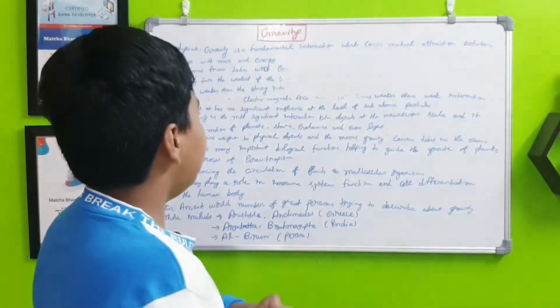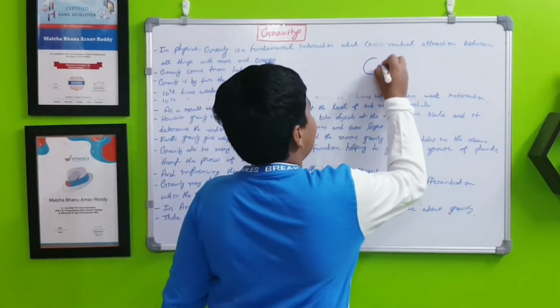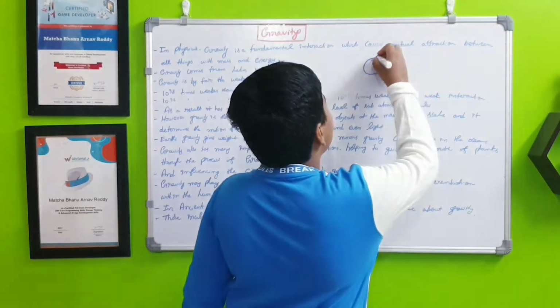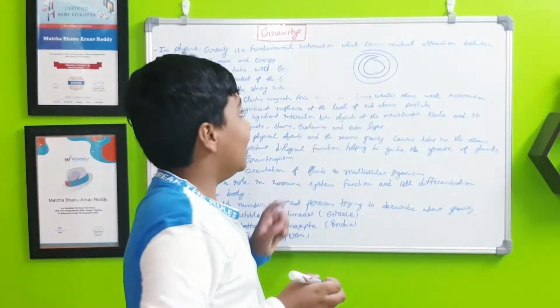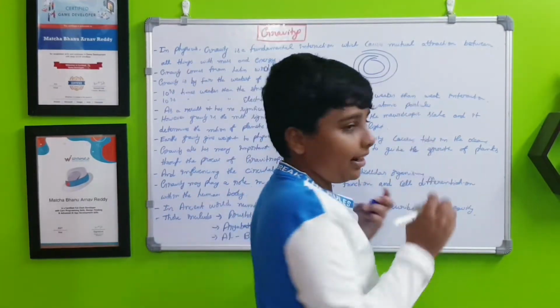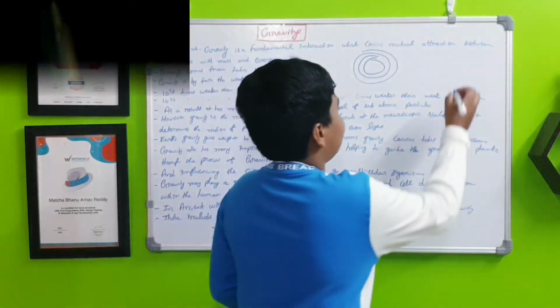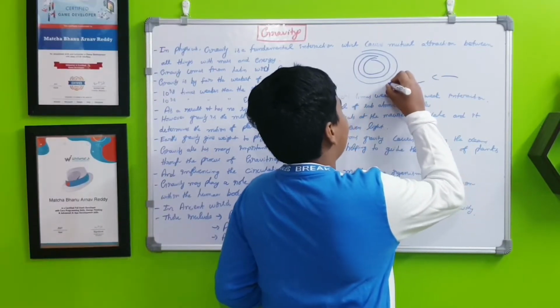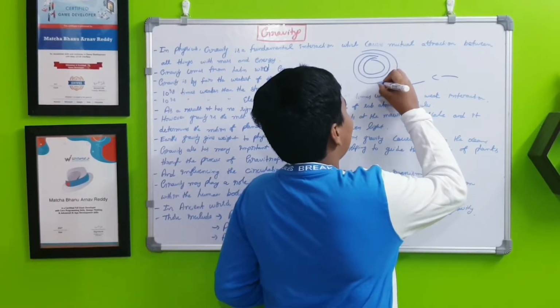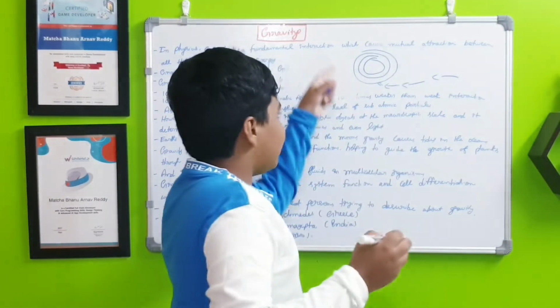For example, this is a small black hole, so light would be around it. So this is light. Its gravity is so powerful that when light is just randomly going, the gravity will attract the light to the black hole.